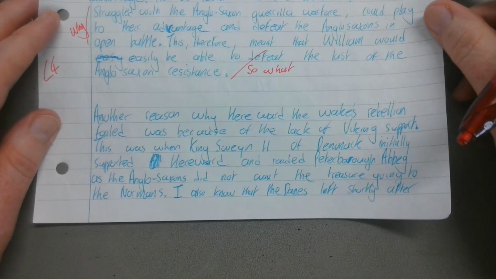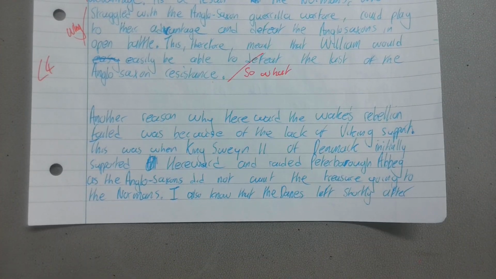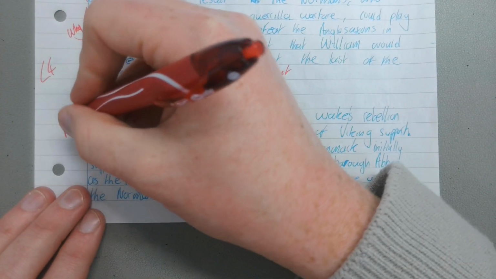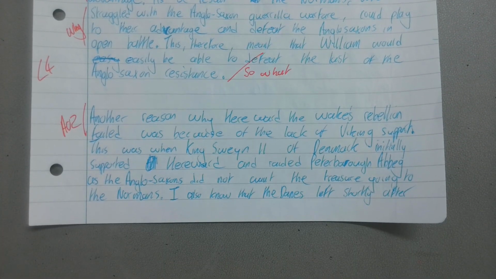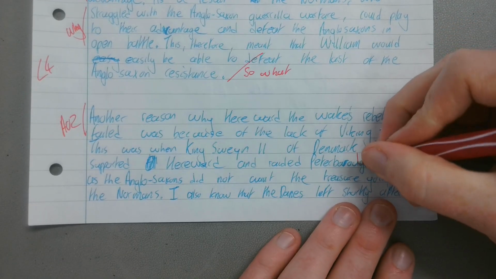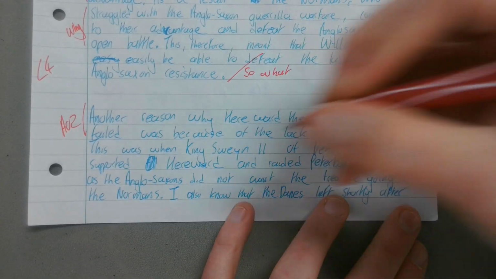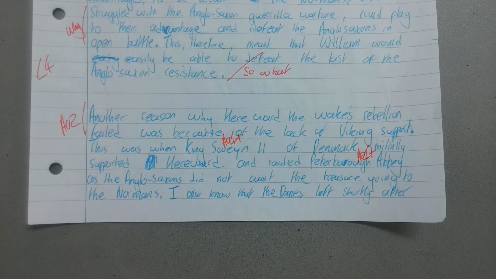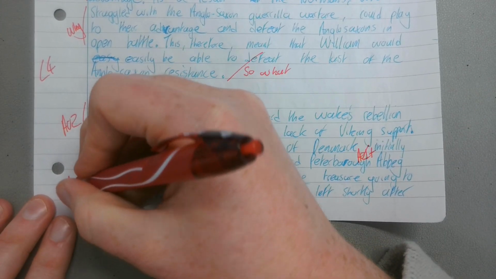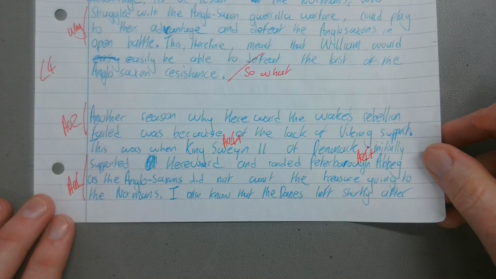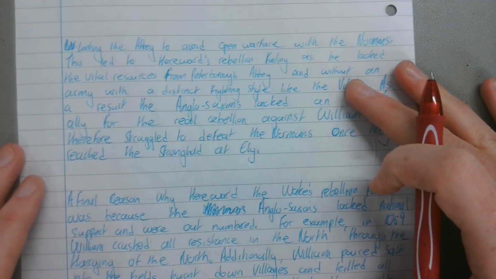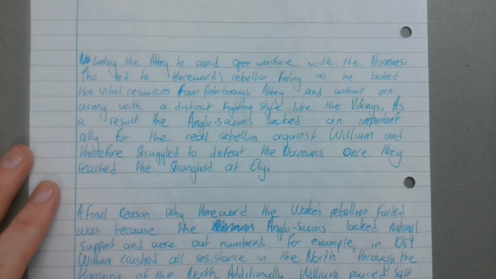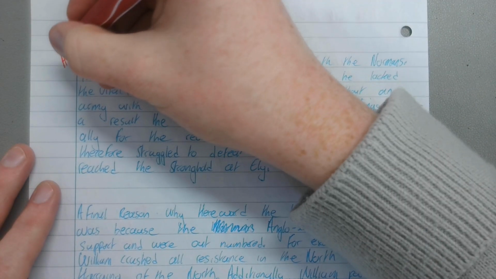Let's carry on. Another reason why Hereward the Wake's rebellion failed was because of the lack of Viking support. There's my reason. This was when King Sweyn II of Denmark initially supported Hereward and raided Peterborough Abbey, so AO1 for Peterborough Abbey. In fact, maybe AO1 plus for King Sweyn II, as the Anglo-Saxons did not want the treasure going into Norman hands. So there's my first fact. I also know that the Danes left shortly after looting the abbey to avoid open warfare with the Normans. So there's my second fact there.